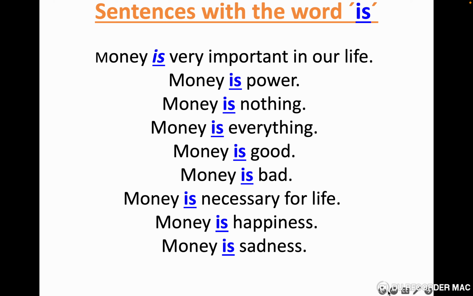So here we have the word money, and we want to make a sentence. We are going to make money, of course, in the future. So all of us, we are going to make money. Everyone by the way he wants to make money. Everyone has his own way to make money. So money is very important in our lives. This is the sentence. And the second sentence, money is power. And the third sentence, money is nothing. The third one, or the fourth one, money is everything.